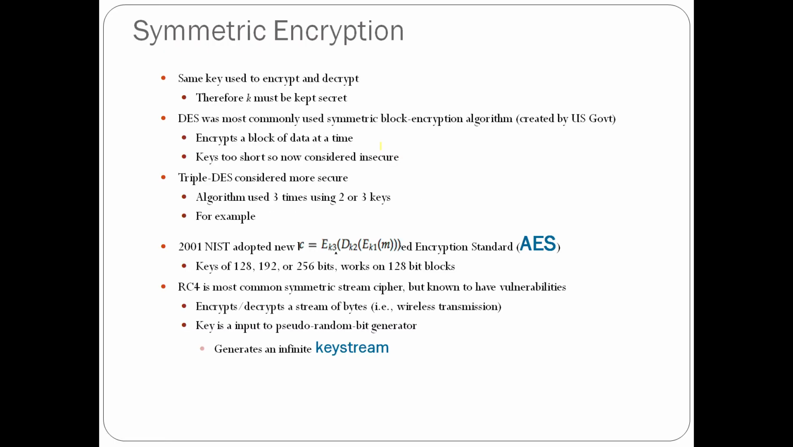There are two types of encryption techniques: one is symmetric encryption and the other is asymmetric encryption. First I will tell about symmetric encryption. Symmetric encryption means the same key is used for encryption and decryption. For symmetric encryption we use only a single key, used for both encryption and decryption, and we may call it a secret key.